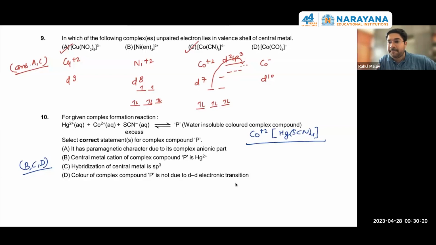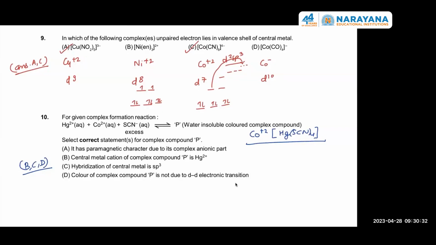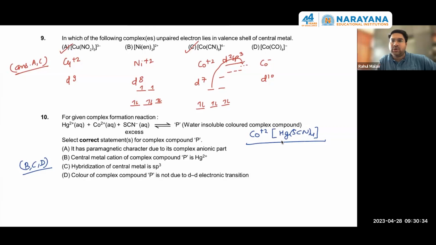Sir, charge transfer because of Hg+2 has no contribution. No, it will not charge transfer to any ligand, and cobalt +2 will remain cobalt +2. They will not exchange their charges. The main color is due to Co+2 because the complex part does not have any color. The complex anion does not have any color. So the paramagnetic character due to its complex anionic part is not there. That paramagnetic character is because of the cobalt +2.